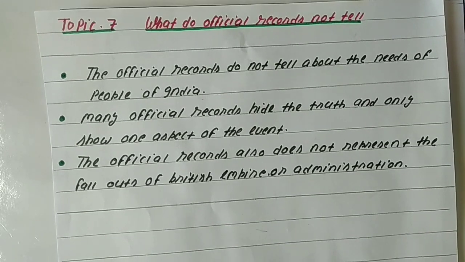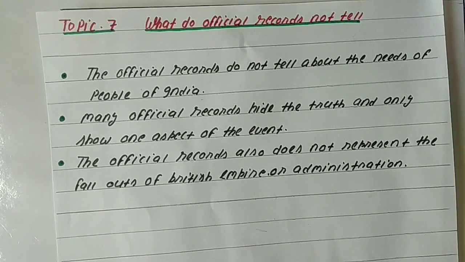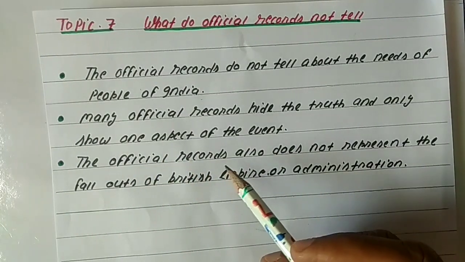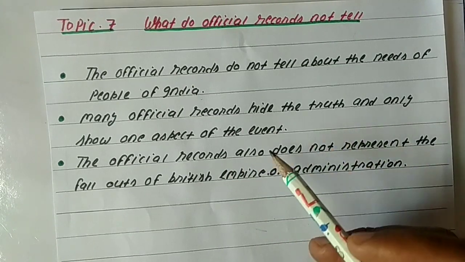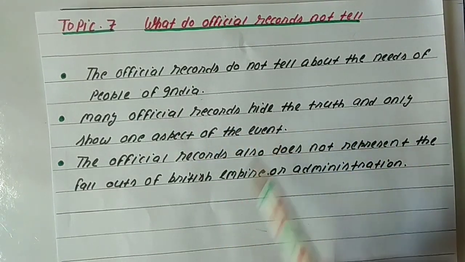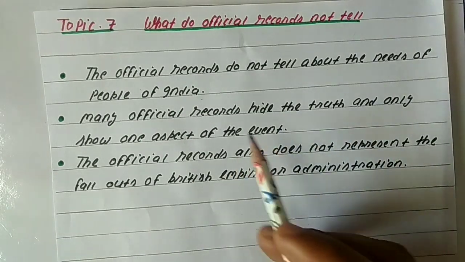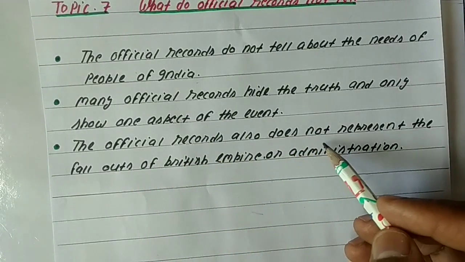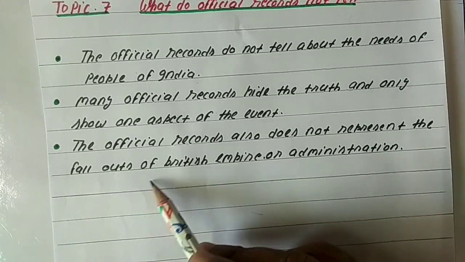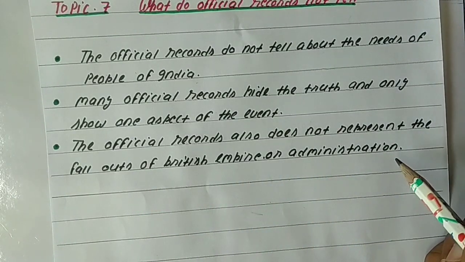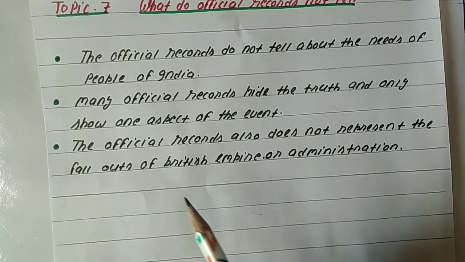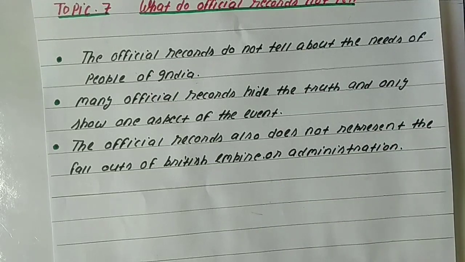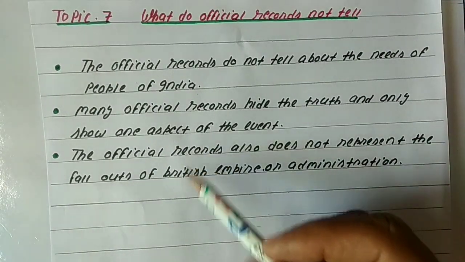The second point is that many official records hide the truth and show only one aspect of an event. As most of the official records are maintained by the British officials, they hide the truth and only show one aspect of any particular event. The third point is that official records do not represent the failings of the British Empire or administration. Most of the official records didn't show the flaws or demerits in the British administration. So these are the major flaws in the official records.